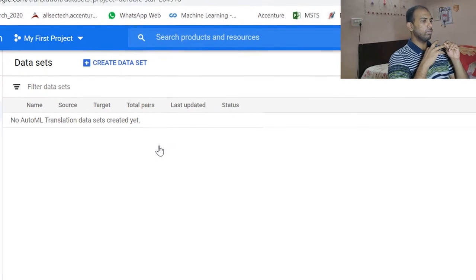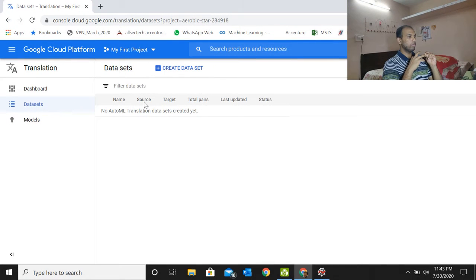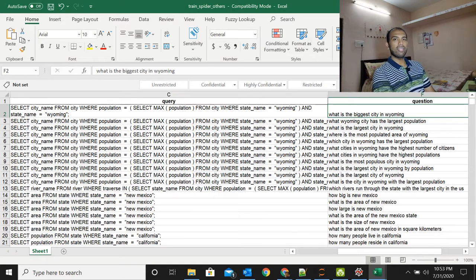Now it's offering us a way to create a dataset. It should have your source, target, total pairs, last updated status. So you're supposed to upload a dataset. After much searching, I found a dataset that I can use.